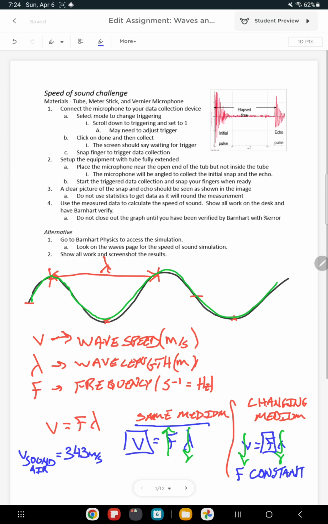F is constant, because the frequency is based on the source. The source is somewhere out there, sending sound waves. It doesn't know that there's a medium change up ahead. So it just keeps sending waves, cycle after cycle, and the frequency stays the same. In the other case, speed is constant, v is constant.